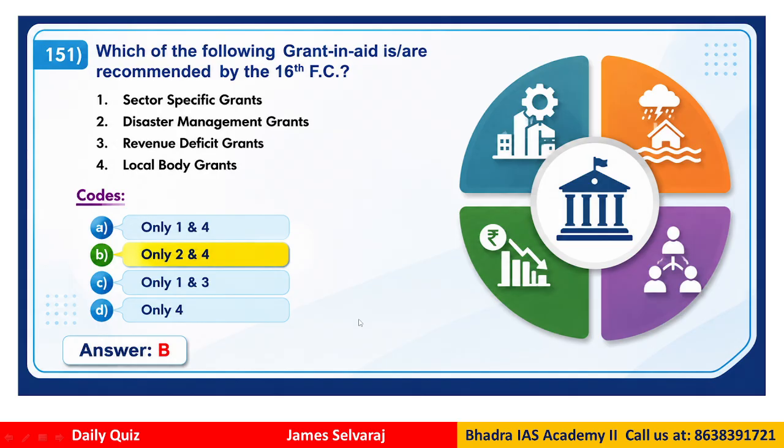Normally a grant-in-aid is the free money transferred by the central government to the states as recommended by the Finance Commission. Which grant did the 16th Commission recommend? We have a sector specific grant, disaster management grant, revenue deficit grant, or local body grant. The options are 1 and 4, 2 and 4, 1 and 3 and 4. The correct answer is B, only 2 and 4.